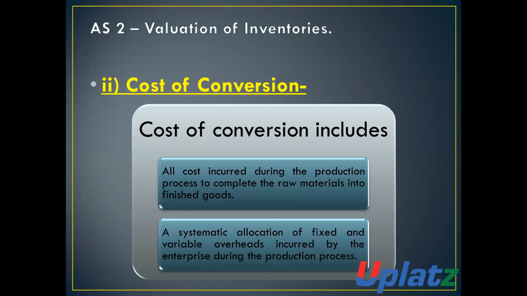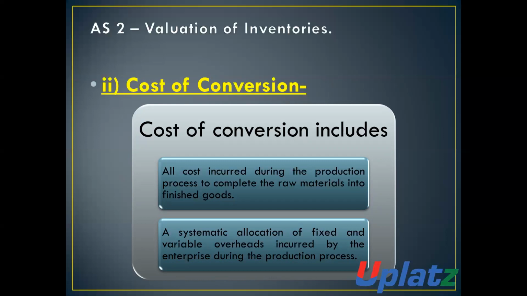Now, what is the cost of conversion? Cost of conversion includes all costs which are incurred during the production process to convert the raw material into finished goods.